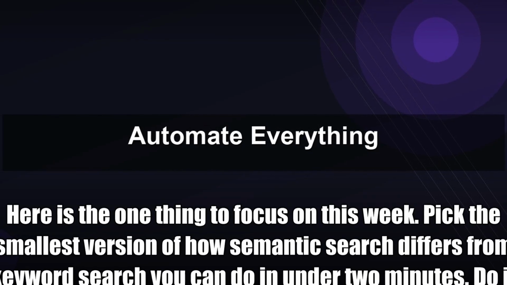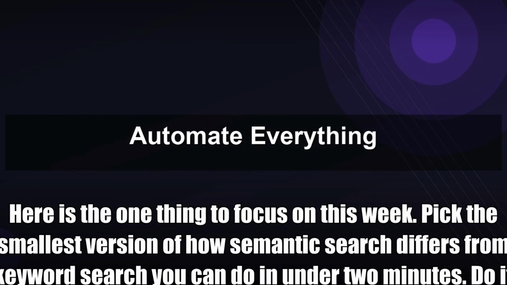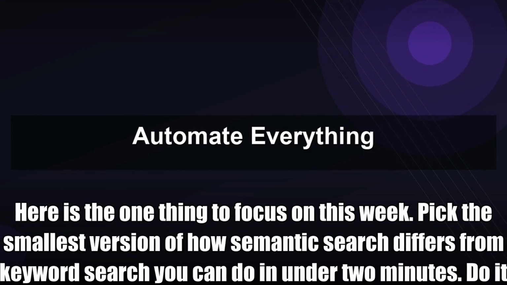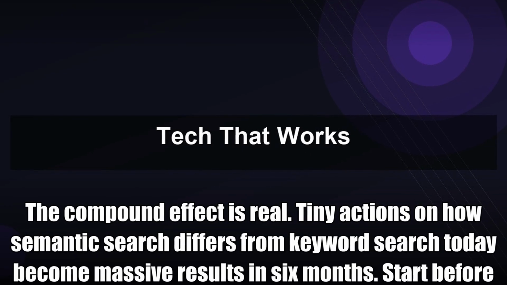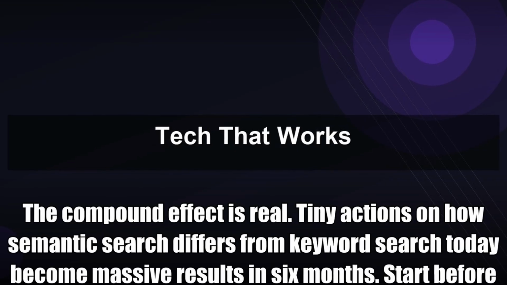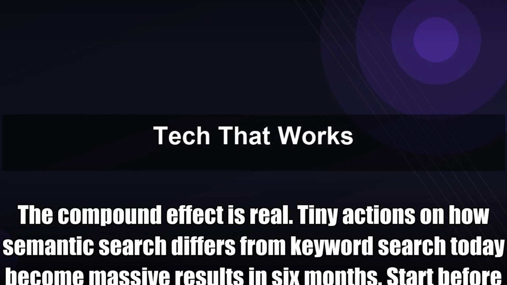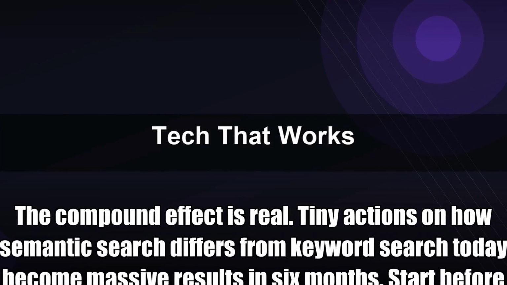Pick the smallest version of how semantic search differs from keyword search you can do in under 2 minutes. Do it every single day. The compound effect is real. Tiny actions on how semantic search differs from keyword search today become massive results in 6 months. Start before you are ready.